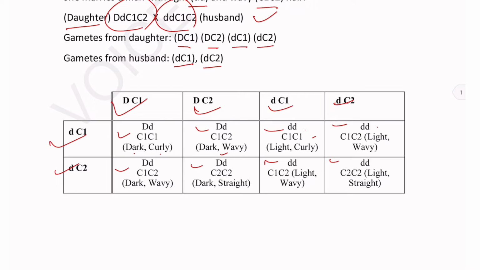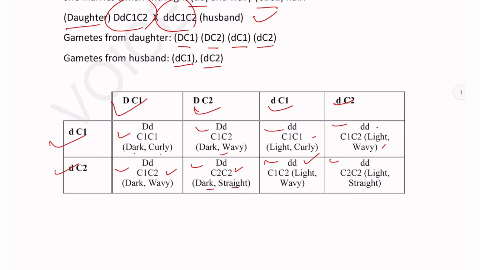Here, small d, small d, C1, C2. It will have light wavy hair. In this case, it is having capital D, small d, C1, C2. It will have dark wavy hair. In this case, it will have capital D, small d, C2, C2. It will have dark straight hair.